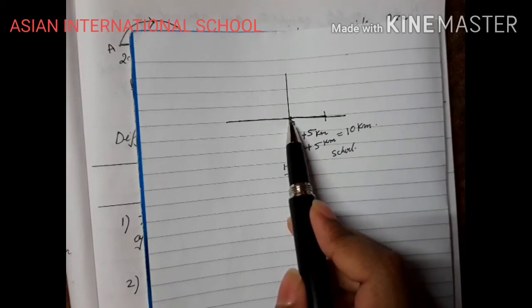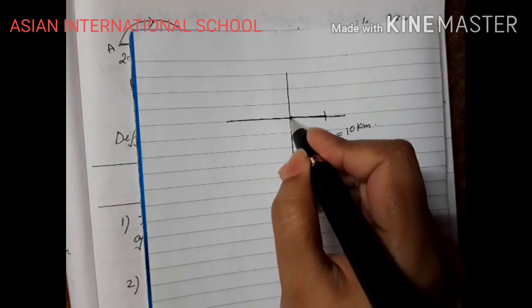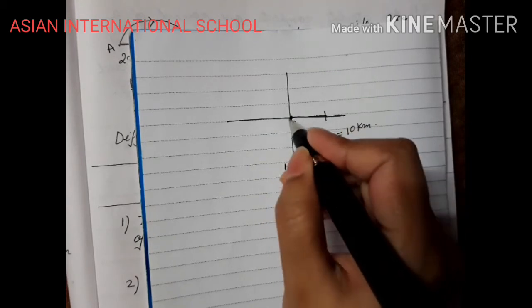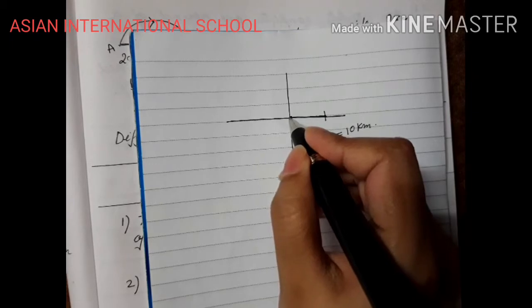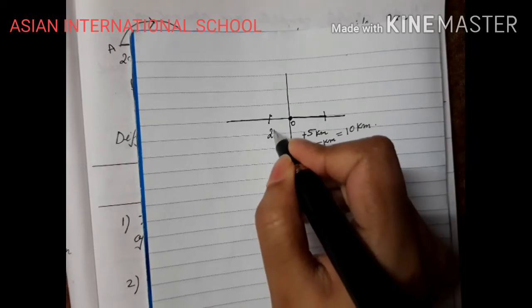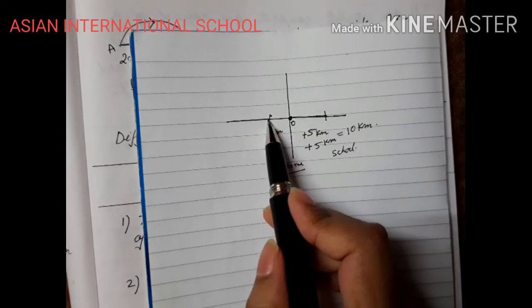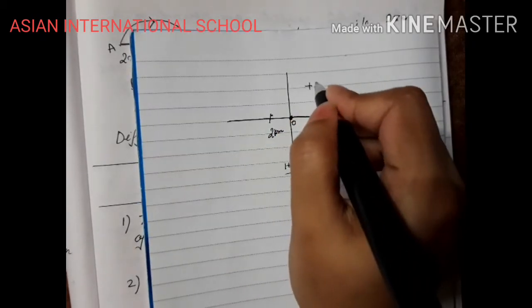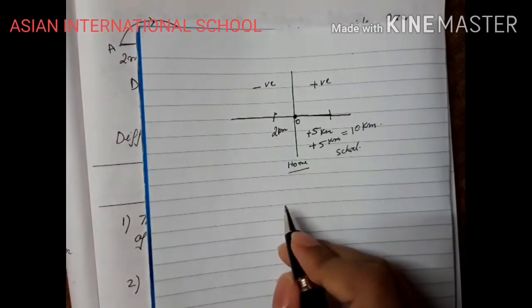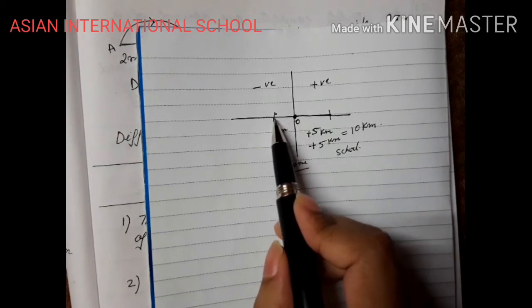Now, you are going for your dance class. After reaching home, you are going to your dance class, which is on the other side of your school, right? So, with respect to this position, suppose you are moving 2 kilometers on this side. If this is your positive x-axis, this is your negative x-axis. So, I will say your displacement is minus 2 kilometers. From the origin, you are moving to the other direction. Minus 2 kilometers will be your displacement.